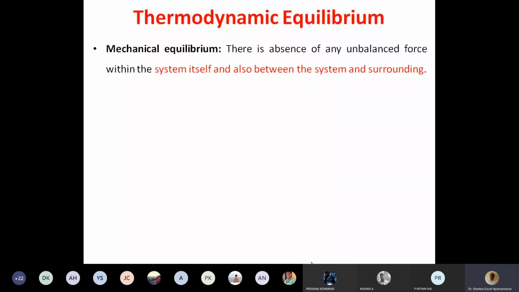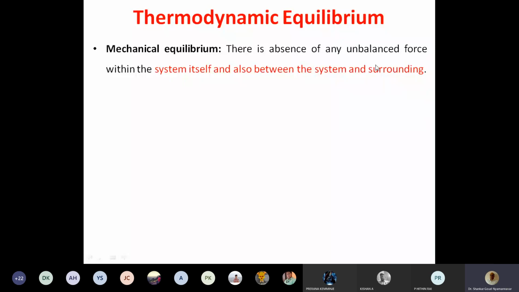So what I mean to say here is, if there is unbalanced force, it leads to movement. Here, see, there is a word: mechanical equilibrium. It means what? There is complete absence of any unbalanced force. Unbalanced means what? I am not saying there is no force.